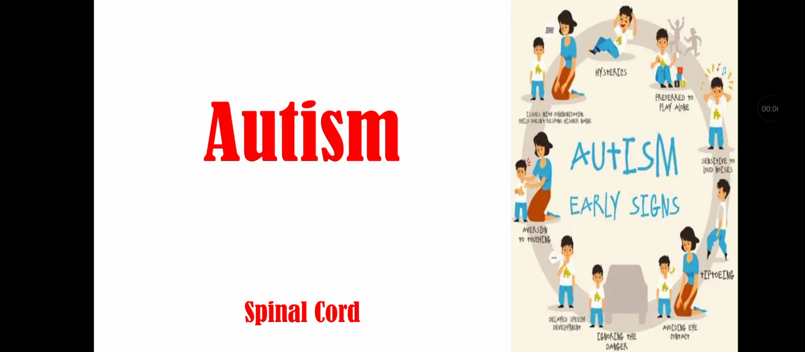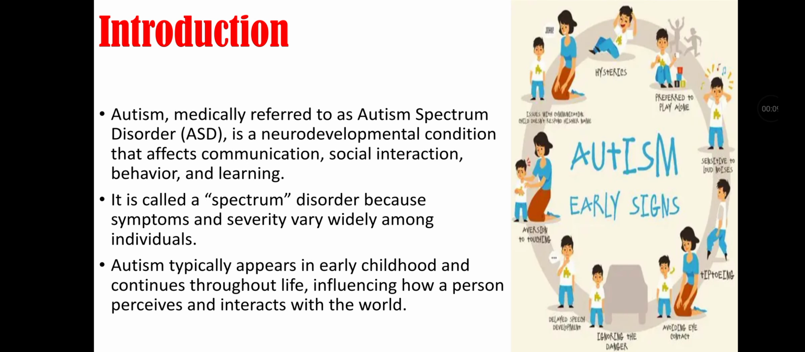So let's start our topic with introduction. Autism, medically referred to as autism spectrum disorder, is a neurodevelopmental condition that affects communication, social interaction, behavior, and learning. It is called a spectrum disorder because symptoms and severity vary widely among individuals. Autism typically appears in early childhood and continues throughout life, influencing how a person perceives and interacts with the